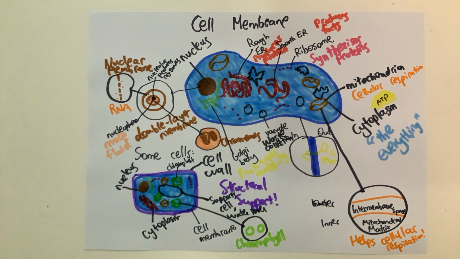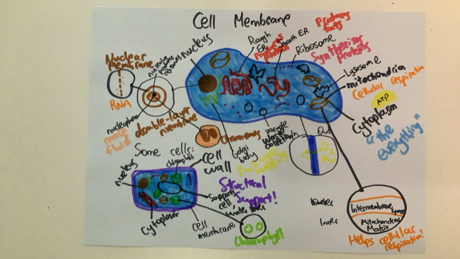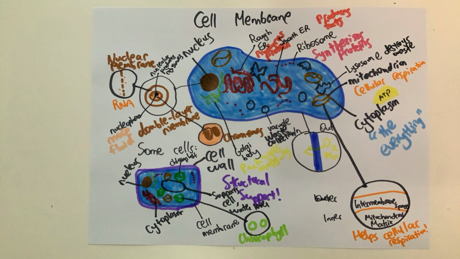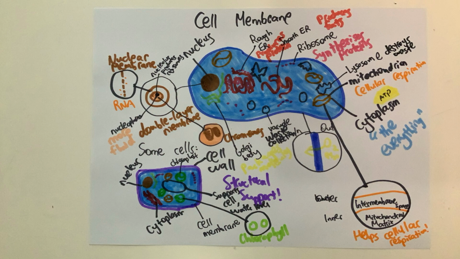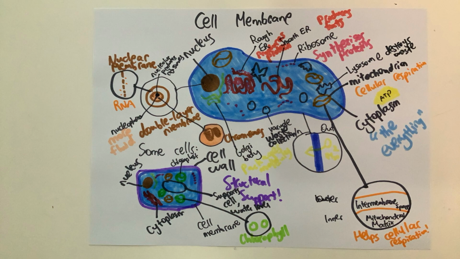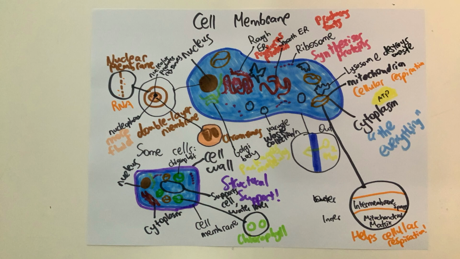Lysosomes are similar to vacuoles, in the sense that they are also membrane-bound organelles that look like bubbles. Lysosomes contain acids and digestive enzymes called hydrolytic enzymes that destroy waste products, intruding pathogens, and decompose nutrients that are too large for cellular respiration. Lysosomes are also what causes a cell to destroy itself in a process called apoptosis if the cell is damaged beyond repair. Plant cells and fungi cells do not contain lysosomes as their cell walls can keep out intruders quite well.